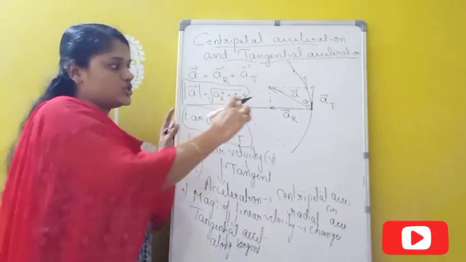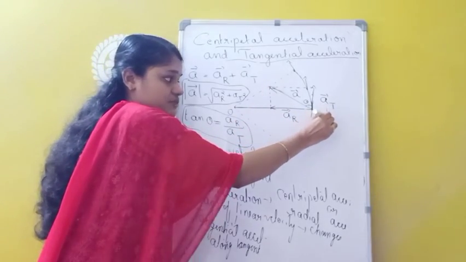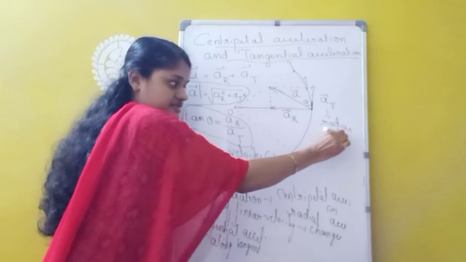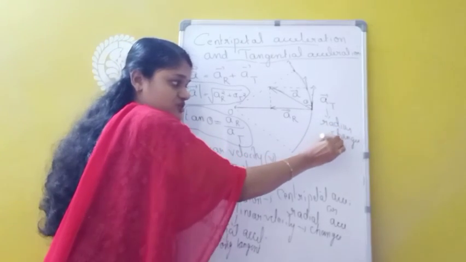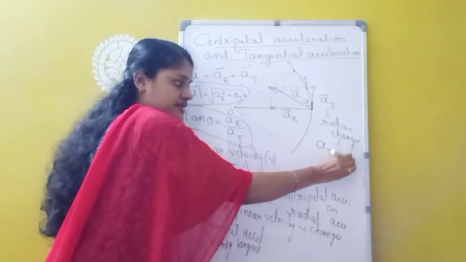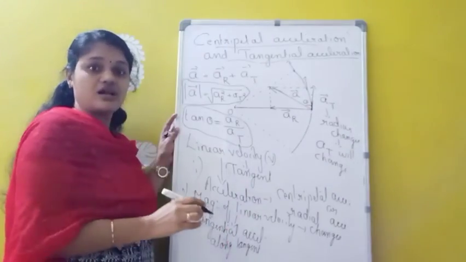I told you that this tangential acceleration mainly depends on which factor? It depends on the radius. So whenever the radius changes, tangential acceleration AT will change. But what about angular acceleration, alpha?